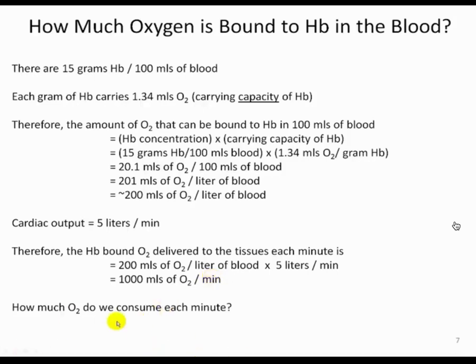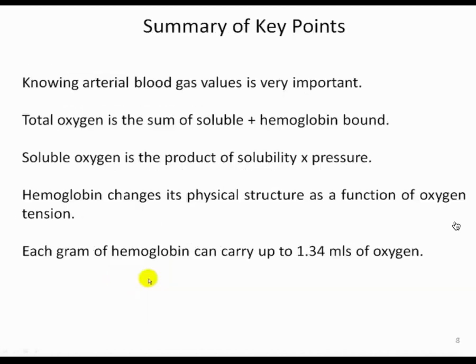And again, I asked the question, how much do we consume? And we said on the last slide, we consume 250 mLs of oxygen per minute. So if we have 1,000 going out and we're only consuming 250, clearly this is enough to meet our metabolic demand under normal conditions. So again, what this gives a sense of is the relative amounts of oxygen content that go out to the tissues, how much of that is bound to hemoglobin versus how much of that is in the dissolved state.